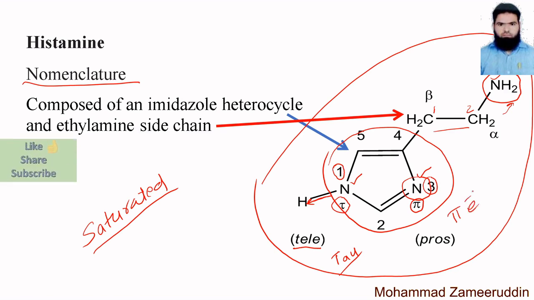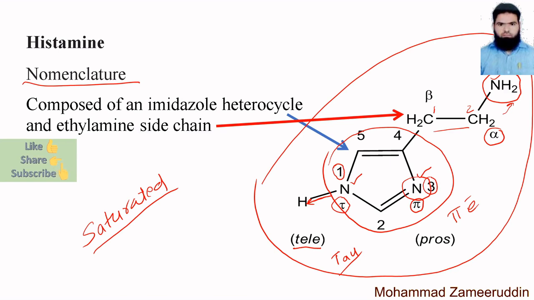The electrons, the pi electrons, are the ones that form the double bond. So this double bond is formed due to pi electrons. That's why it is the pi nitrogen. And this third nitrogen, the nitrogen of the amino group, it is called the alpha, N alpha. It has been named N alpha nitrogen. Okay. So these are the 3 nitrogens which are present in the histamine structure.